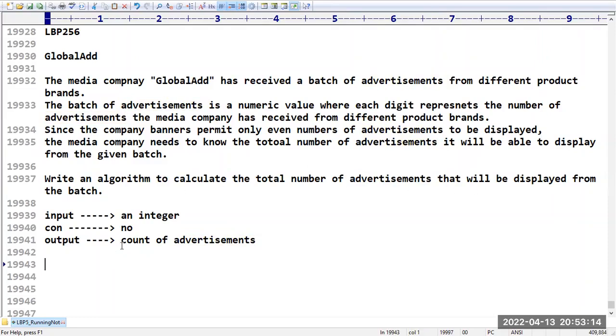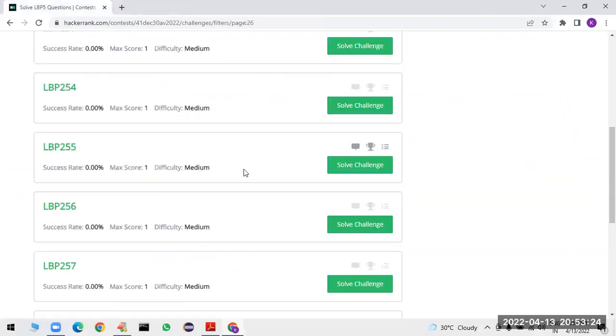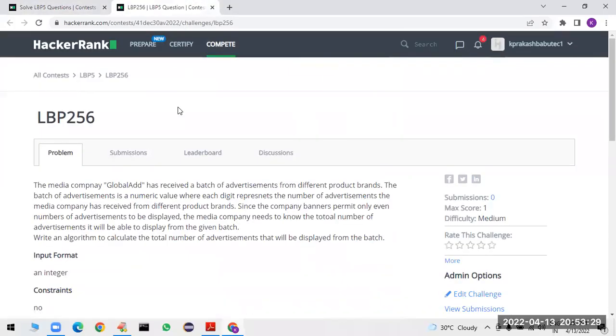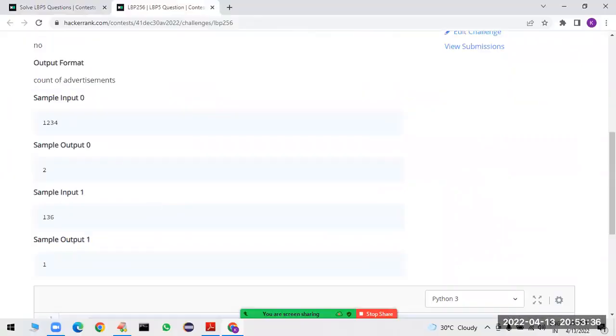Nothing but something like even numbers count. Okay, but let me see some sample test cases, because these kind of programs, from the sample test case only we will get some idea. Yes, sir, here let us consider 1 2 3 4. How many even digits are there? 2. 136. How many even digits are there? Only 1. Okay, so the count of even digits we have to print.